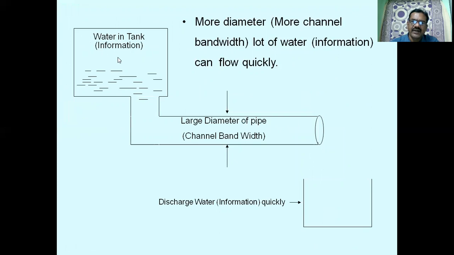Suppose we have a water tank, it has water. This is a water pipe with a large diameter, so we get more water. Similarly, when the channel bandwidth is more, we can transmit more information through the channel. It is analogous to the water tank and pipe.